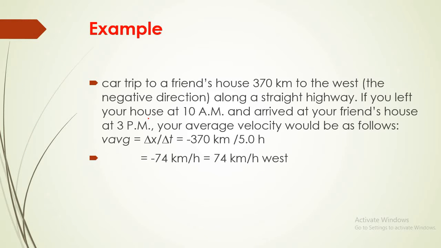For example, a car trip to a friend's house 370 kilometers to the west, which is the negative direction, along a straight highway. If you left your house at 10 a.m. and arrived at your friend's house at 3 p.m., what would your average velocity be? Average velocity is displacement divided by time.